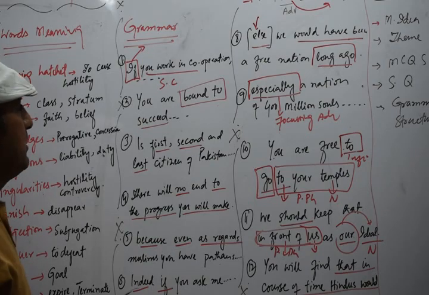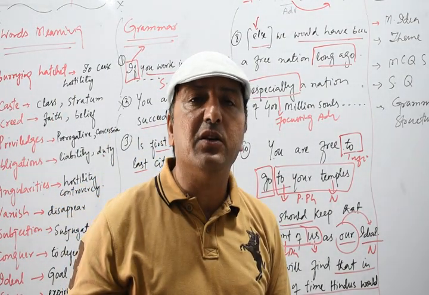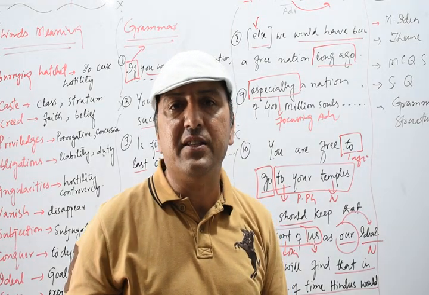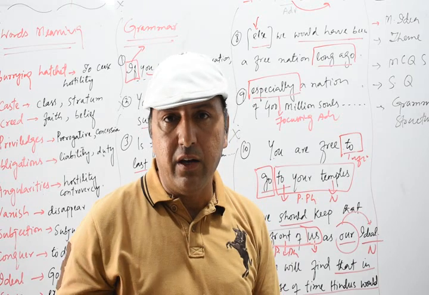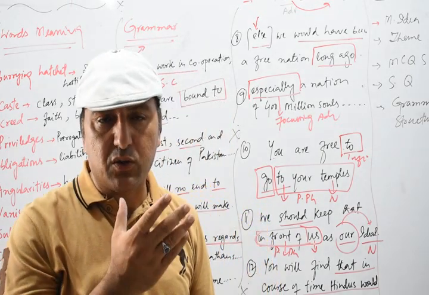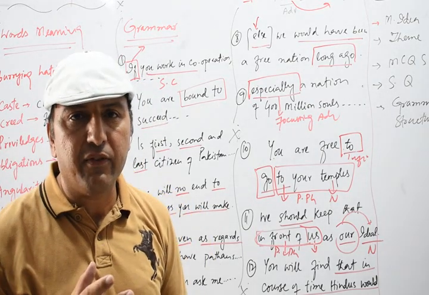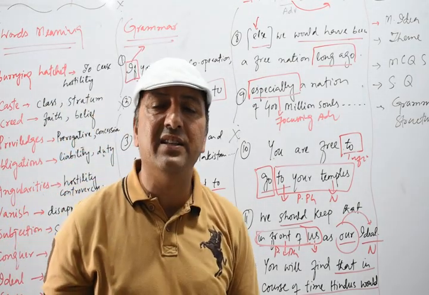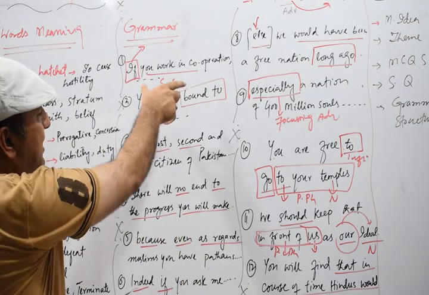Apart from that, we also use unless, the word unless in place of if sometimes. So unless and if both are subordinate conjunctions, and any clause which follows these two subordinate conjunctions, we call it a subordinate clause. And if and unless are also used in conditional sentences. Here you see is also a condition.